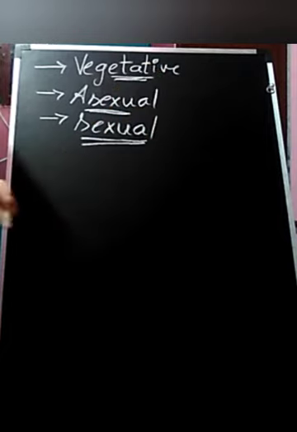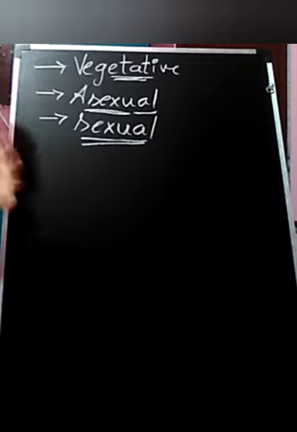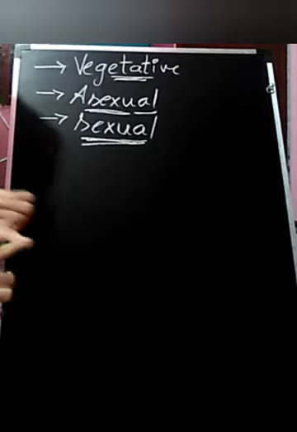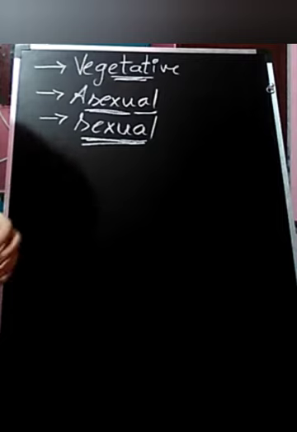And if you talk about vegetative reproduction, three things are involved. First is fragmentation, second is budding, third is fission. In asexual reproduction, asexual spores act as the main character. In sexual reproduction, plasmogamy, karyogamy, and post-zygotic spores are involved. Post-zygotic spores means haploid sexual spores are involved.